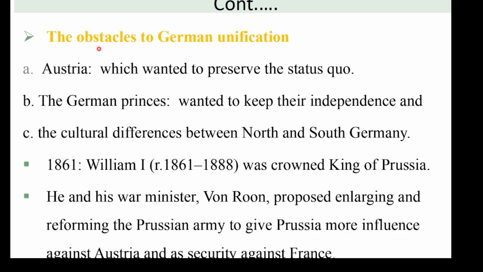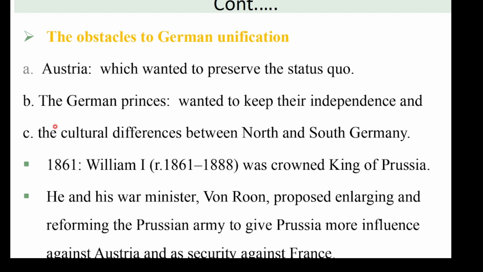Kanaaf 1861 William the First. If we say Victor Emmanuel the Second for Italy, we can say King William the First for Germany. In this case, this person was crowned King of Prussia. Prussia is similar to Piedmont-Sardinia in Italy, leading the unification of Germany. As a result, in 1861, a person called William I came to power. In this case, this person also began to lead the process of unification of Germany.